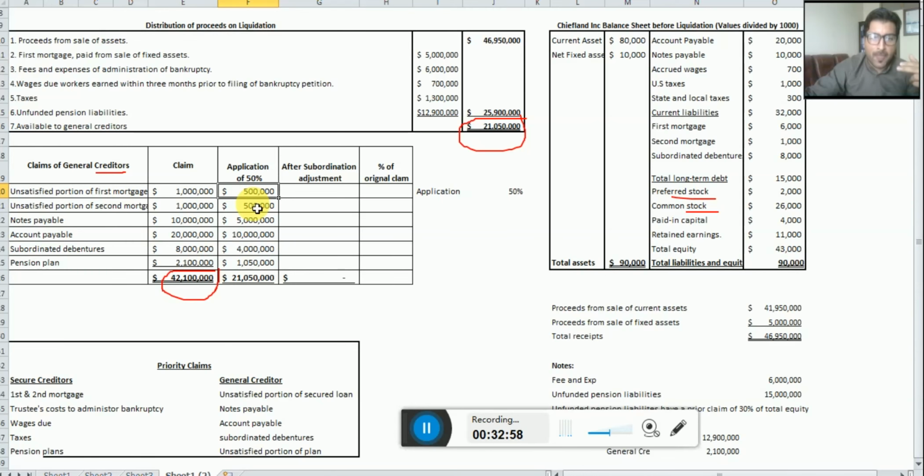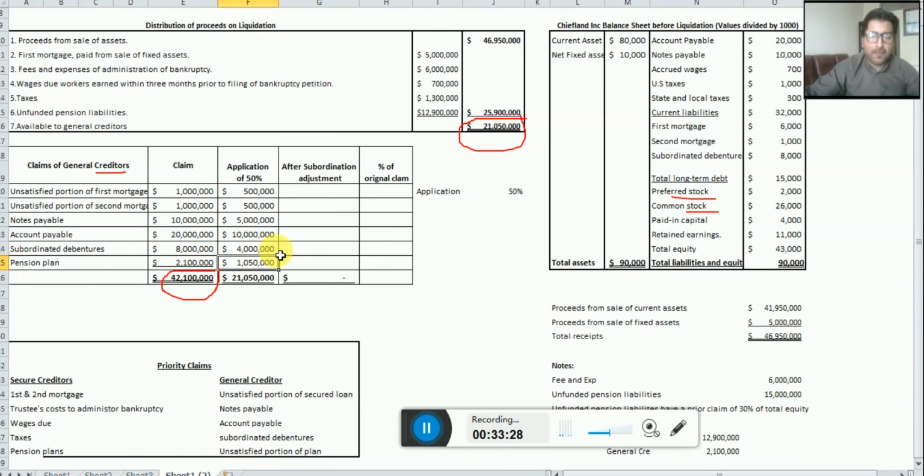And also the second mortgage, the third mortgage, is receiving 5 million, because the total claim is 10 million, and this is out of 20 million, 10 million is received by accounts payable, and 4 million by subordinated debenture, and pension is how much? Because 2,100,000 is received as 1,050,000. Okay. So dear students, look, 50% we have distributed to all of them.